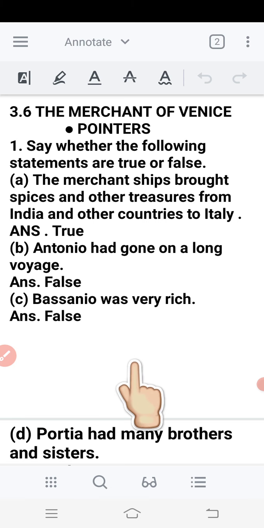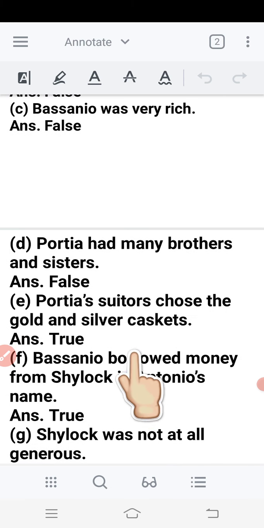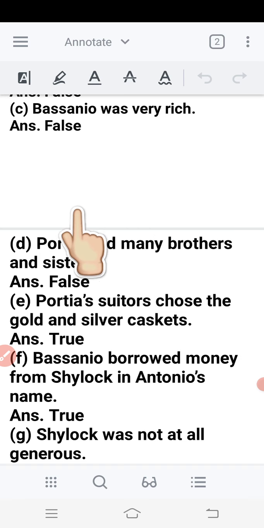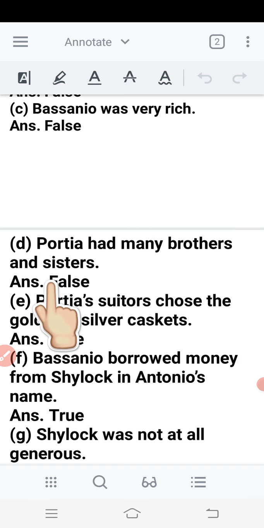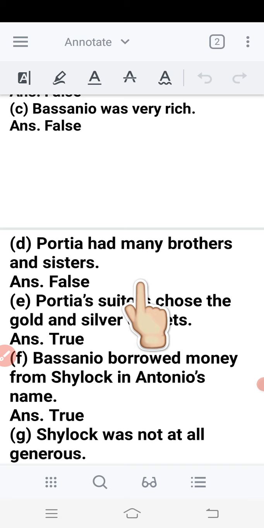D, fourth. Portia had many brothers and sisters. So this is clearly false because Portia was the only daughter of a very wealthy man.